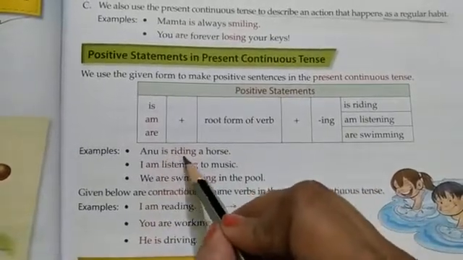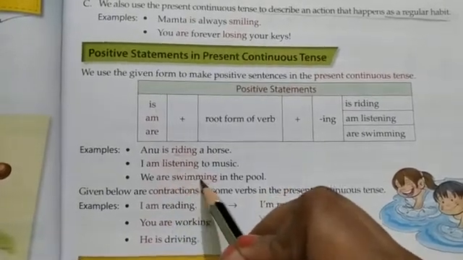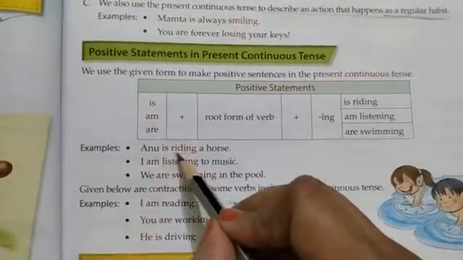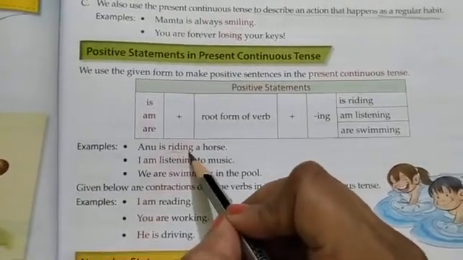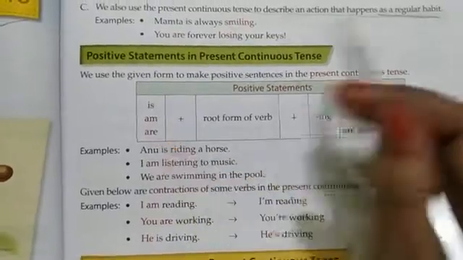You can see the root form of the verb is ride over here, listen over here, swim. But we add ing to it, so it becomes swimming, listening, and riding. Okay, and plus we add these helping verbs like is, am and are.